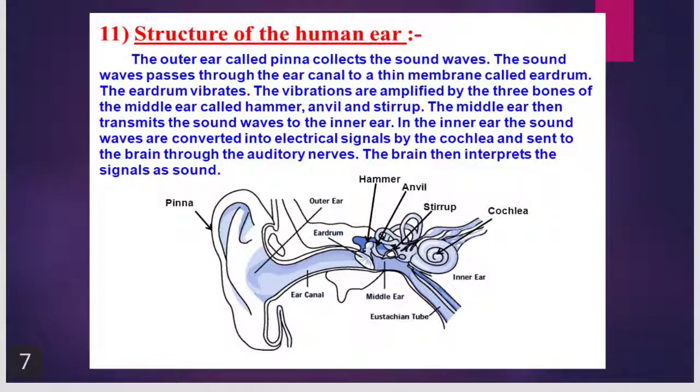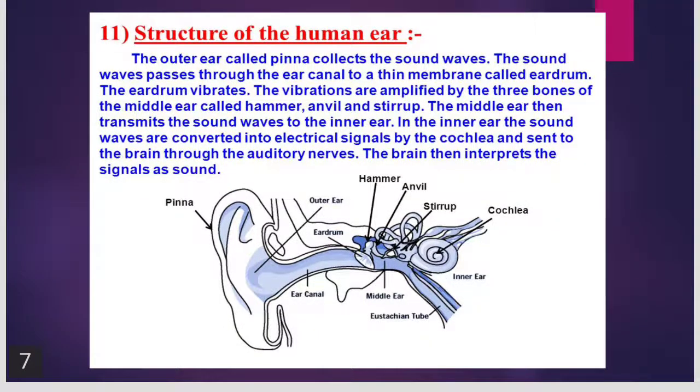This is again about the structure. As I told you, the process of hearing we can see. The outer ear pinna collects the sound waves. The sound waves pass through the ear canal. The ear canal, auditory canal, is called the auditory meatus. And the sound waves pass through the ear canal to the eardrum, that is called the tympanic membrane.